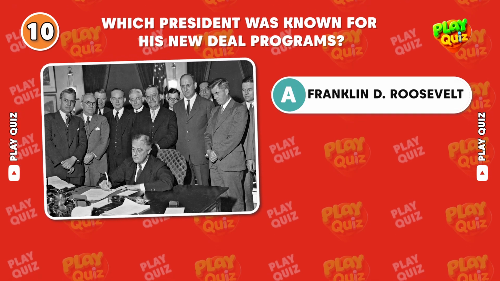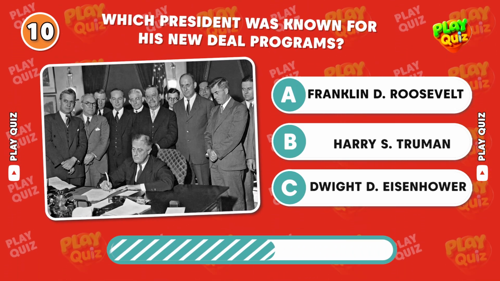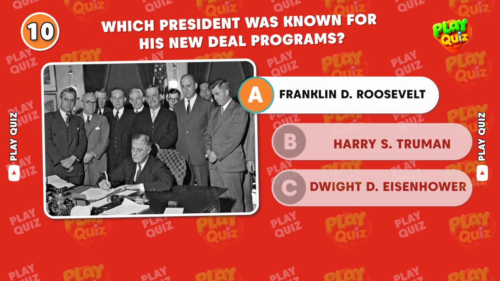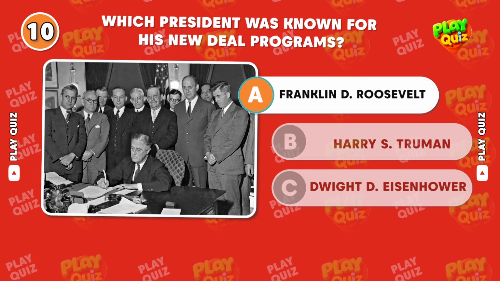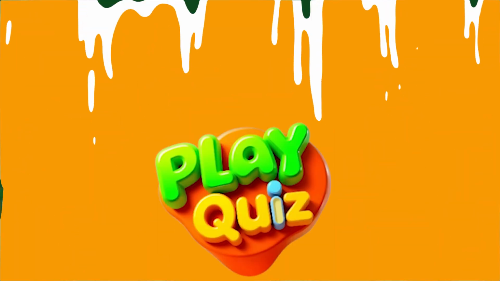Which president was known for his New Deal programs? Correct answer, Franklin D. Roosevelt. The New Deal helped lift the U.S. out of the Great Depression with programs like Social Security.